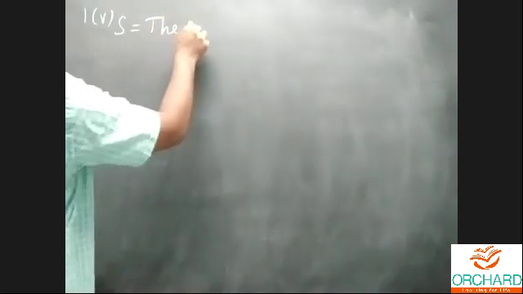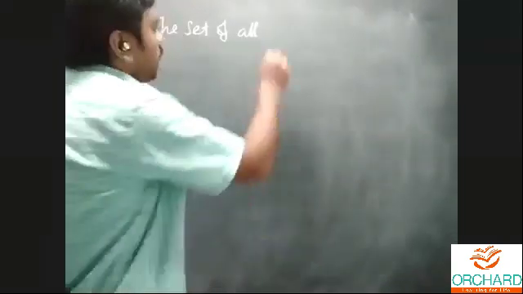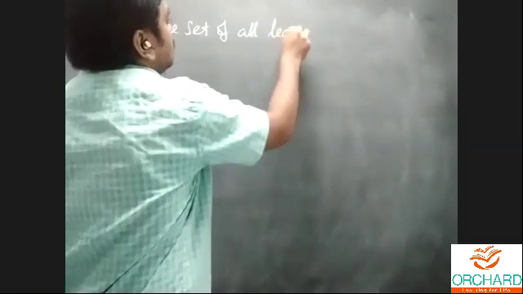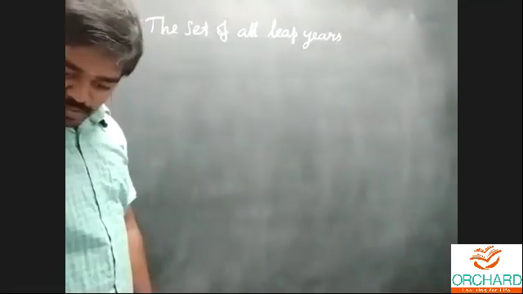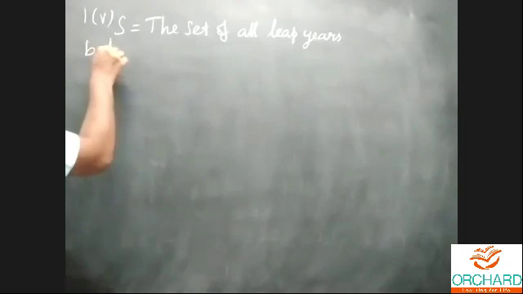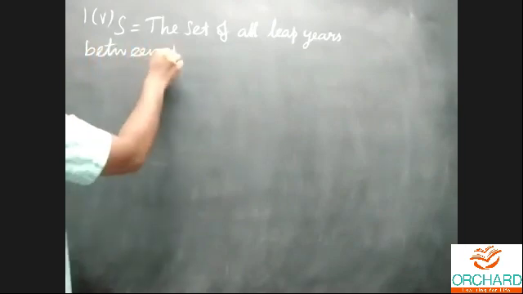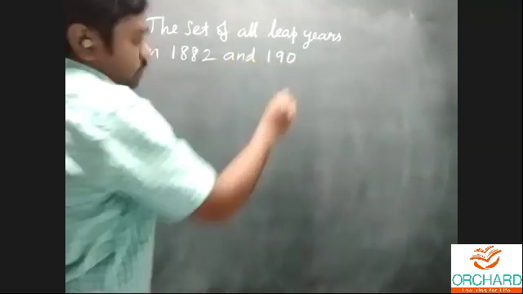First one, fifth one. Set S is equal to the set of all leap years between 1882 and 1906.